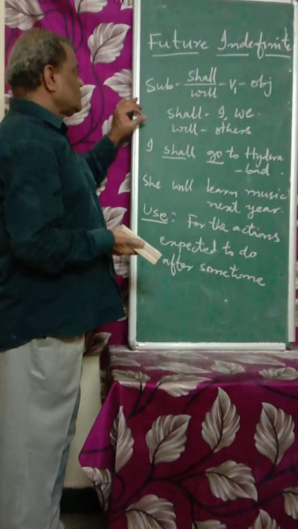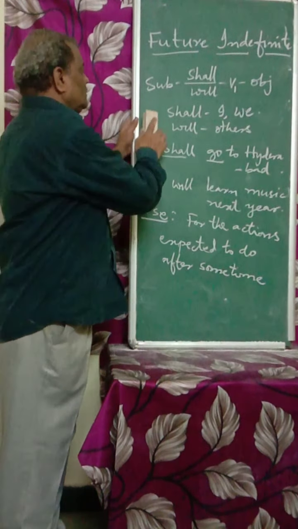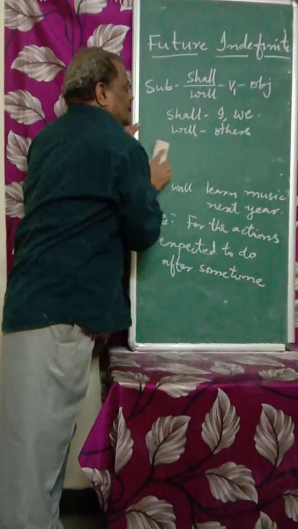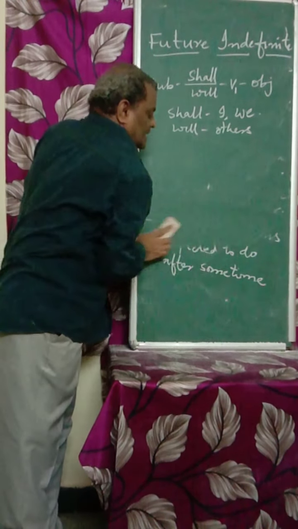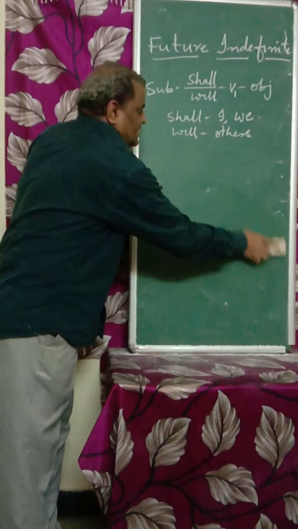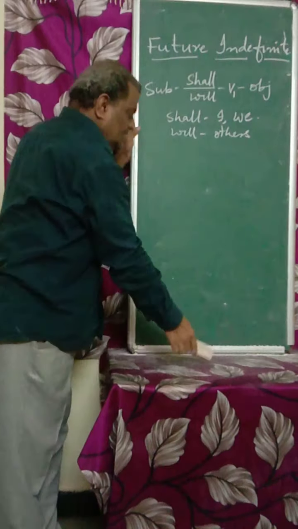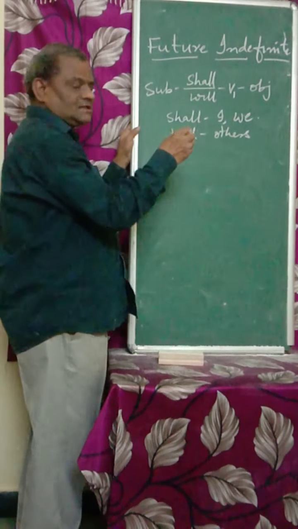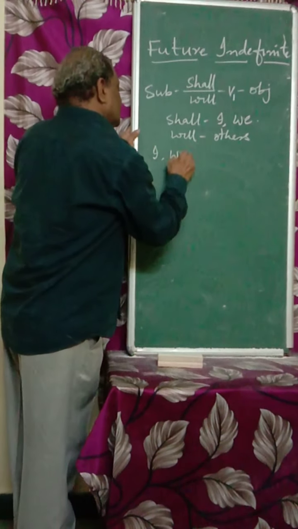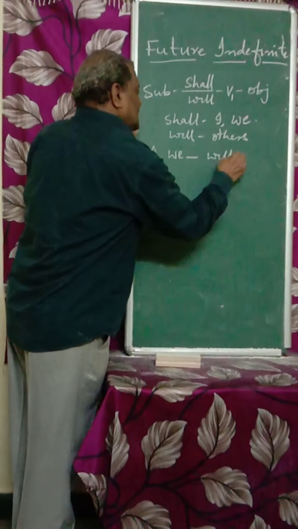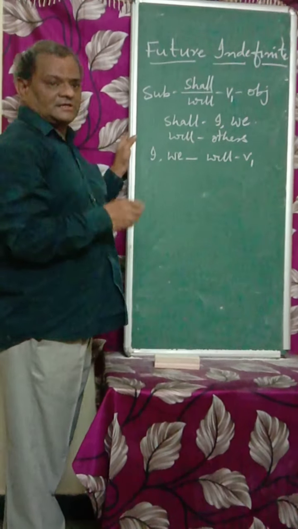Now, I want to clarify. Sometimes you might have heard people using I will. So, let's have a clear idea about the usage of shall and will once again. Actually, in general, shall is used only for I and we, and will is used for all the others. But for I and we we can use will and verb first form under some conditions.